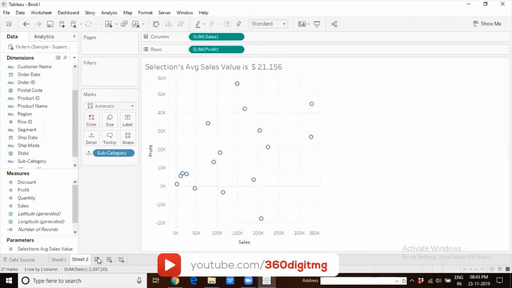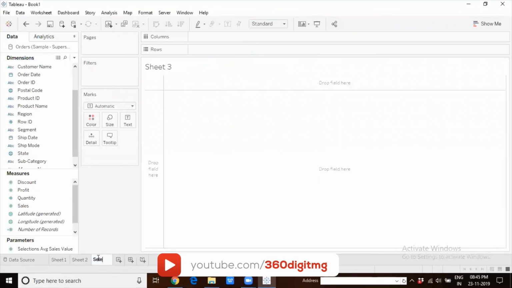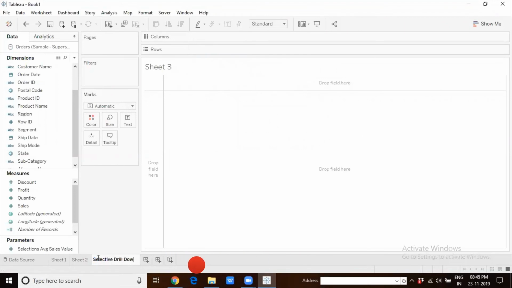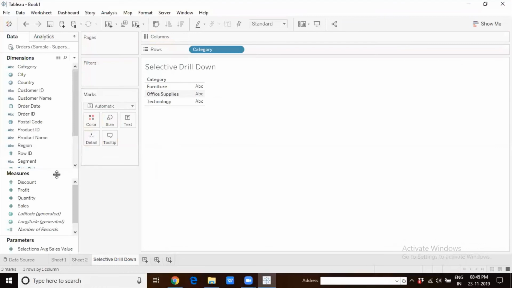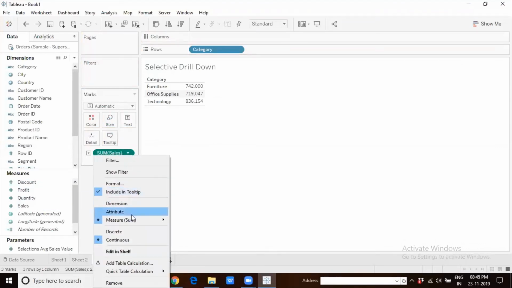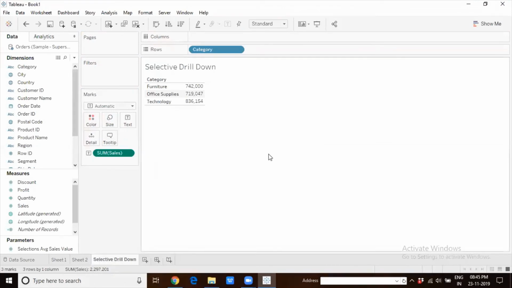Let's do one more example. I'll call this selective drill down. Let me just explain the scenario, what I'm trying to accomplish here, and then we will create the chart accordingly. So in Superstore, we have data for different categories. And let's say I'm interested in looking at the average sales for different categories. This is my chart.